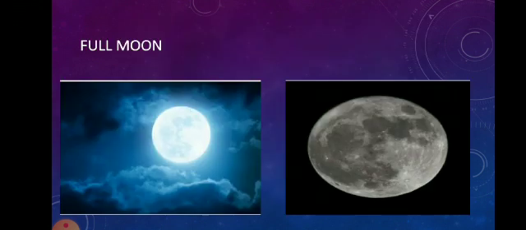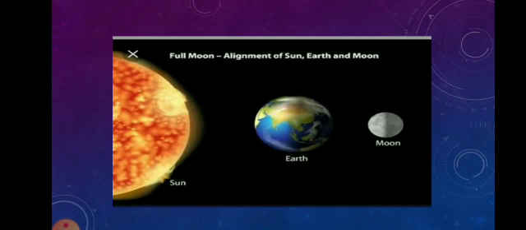Now let us see about full moon. What do you mean by full moon? Children, full moon is a moon phase when the moon appears completely illuminated when seen from earth. Illuminated means it is completely glowing, shining, or lit up. A full moon happens once a month when the earth is situated exactly between the sun and the moon. The hemisphere of the moon facing earth is completely illuminated. It is completely shining, completely glowing.